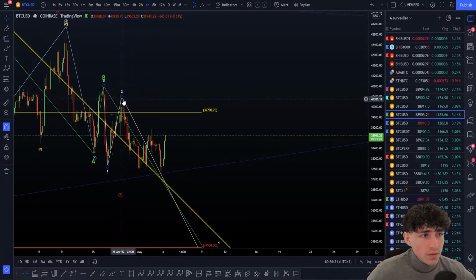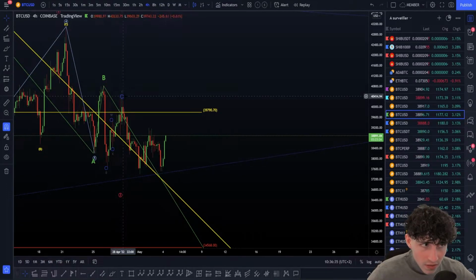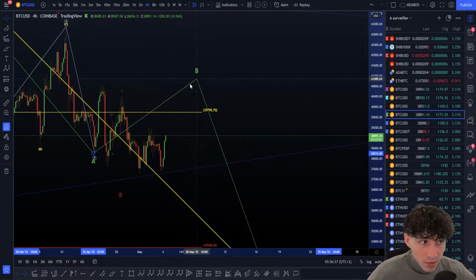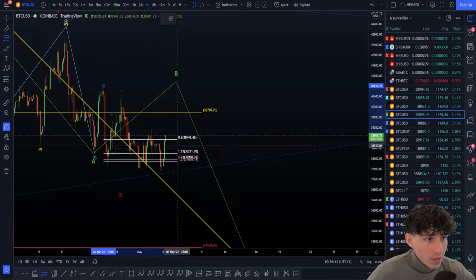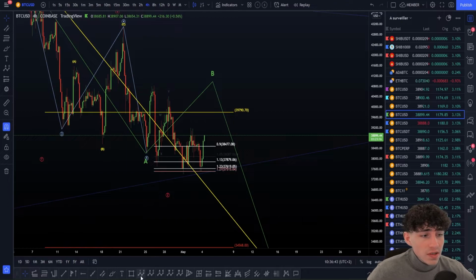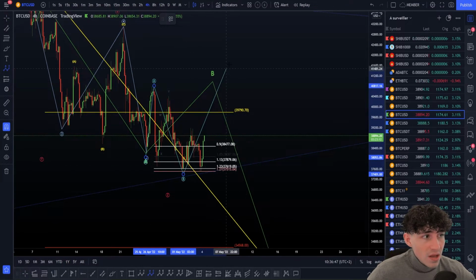So yeah, this will be the main scenario. Okay, now if we're not in these waves 1, 2, 1, 2, 1, 2, we can also be in the B wave still, and with an ABC flat. Yeah, that's the way I placed it before, I remember now. In an ABC flat, as you can see here, inside the B wave, okay, like this. Okay, A, B, and we're going to push high for C.